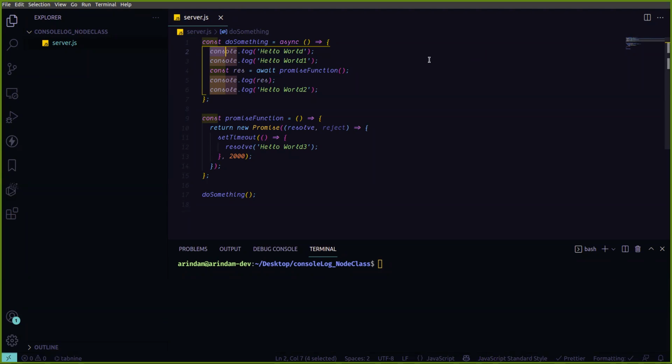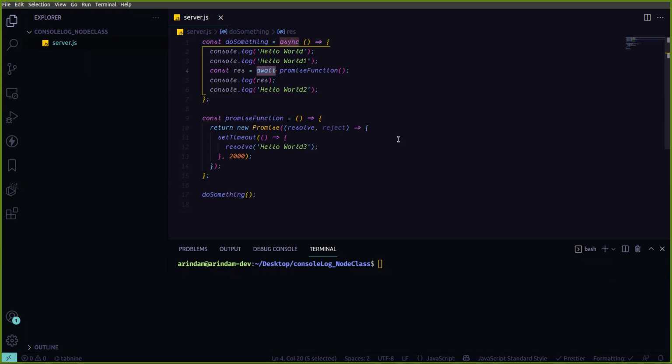So here you can see I have created one function, do something, and this is an asynchronous function. That's why I'm using this async keyword. Now I am writing console.log hello world, then hello world one. Then here I'm using await. So you guys know about await? Anyone?